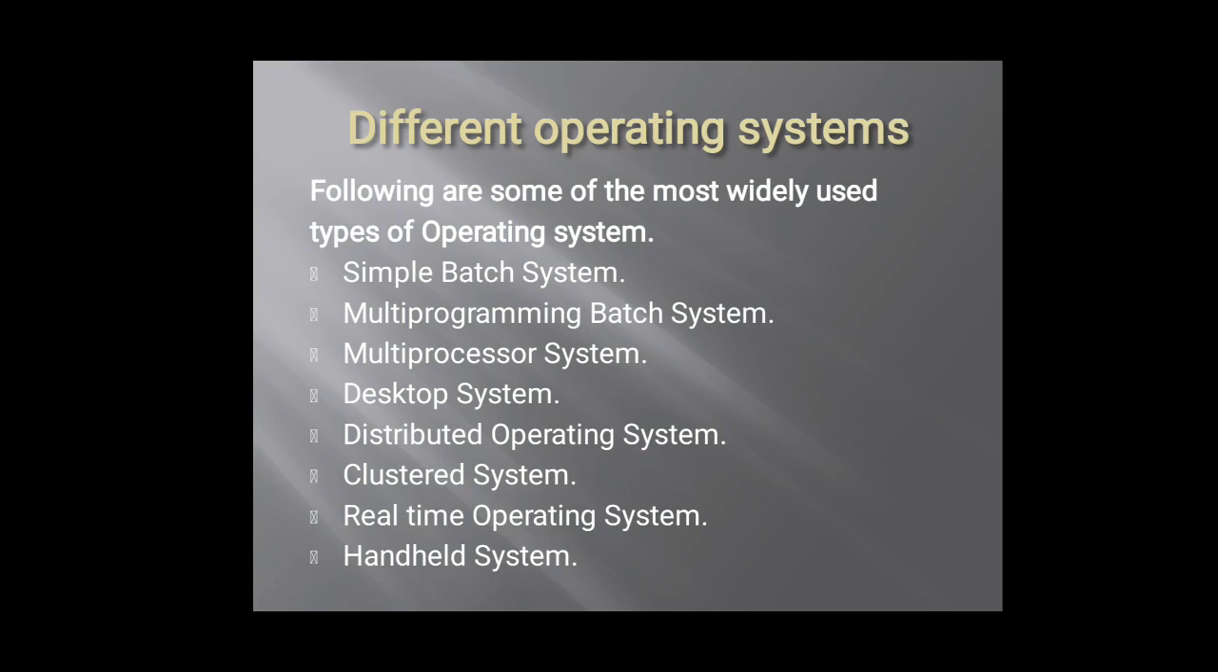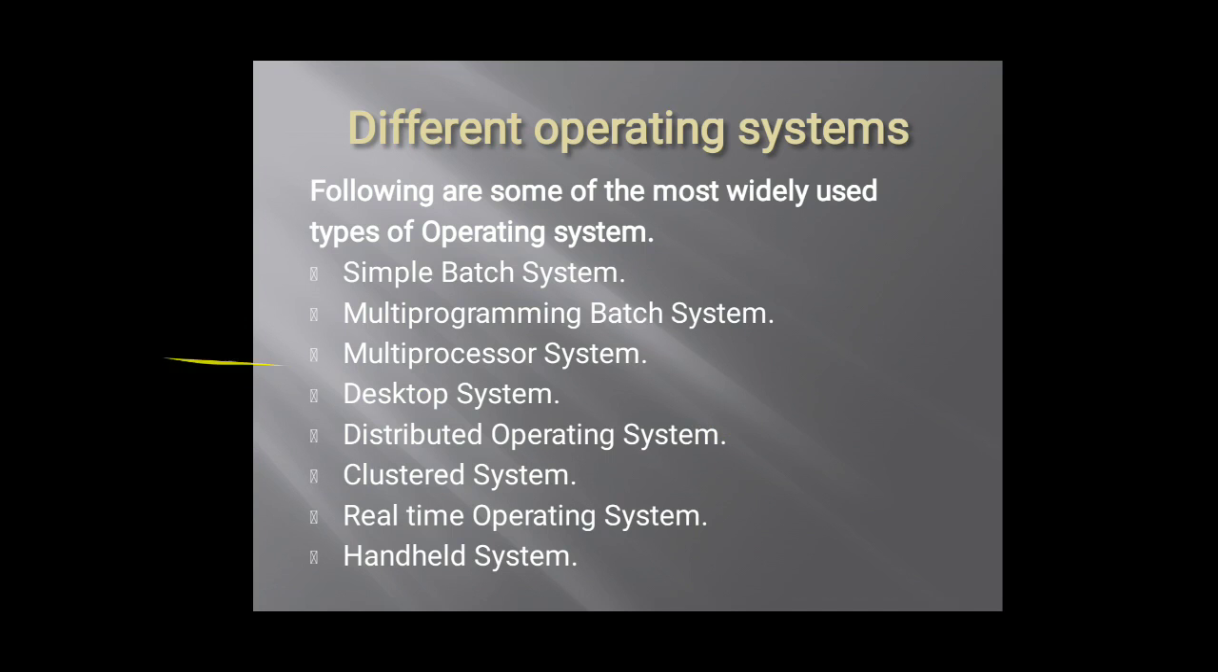So what are the different operating systems? First one is the simple batch system. Second is the multi-programming batch system. Third is the multiprocessor system. Fourth is desktop systems. Fifth is the distributed operating system. Sixth is the clustered system. Seventh is real-time operating systems. And the last one is the handheld system. So these are the operating systems which we will be learning in this chapter.